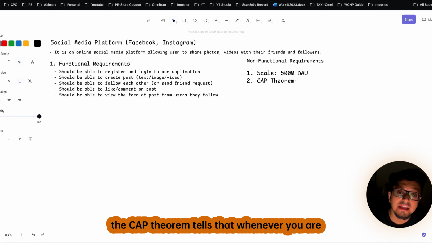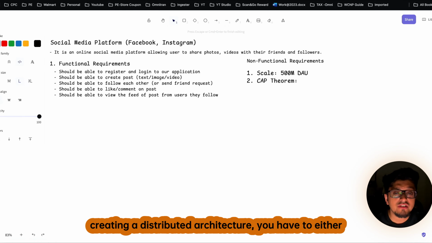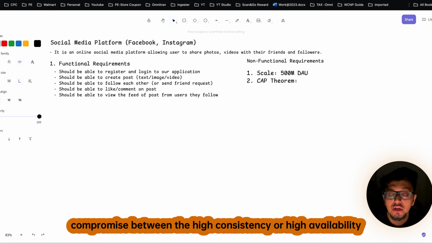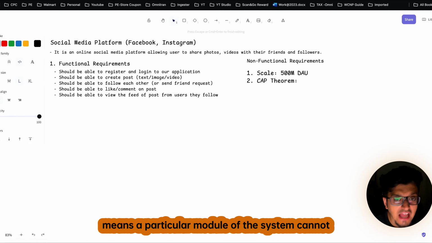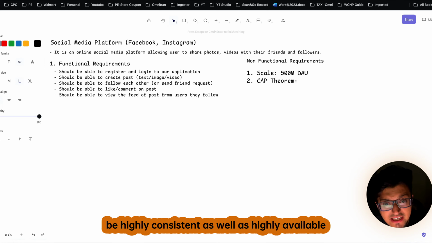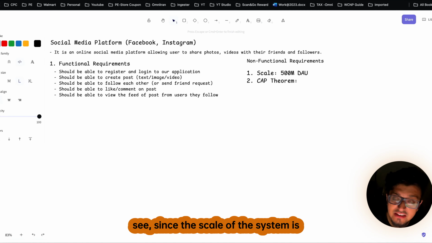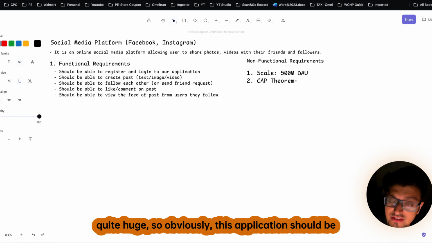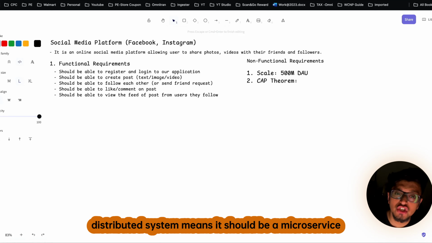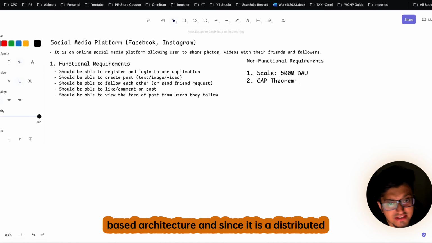As you know, the CAP theorem tells us that whenever you are creating a distributed architecture, you have to compromise between high consistency and high availability. This means a particular module of the system cannot be highly consistent as well as highly available at the same time. And here, since the scale of the system is quite huge, obviously this application should be a distributed system, which means it should be a microservice-based architecture.